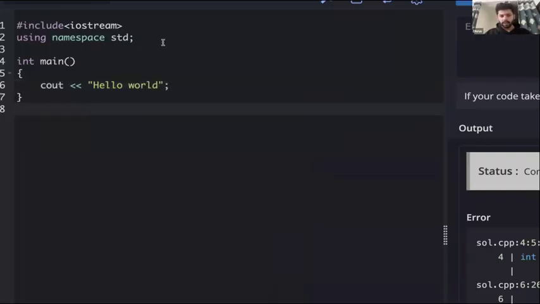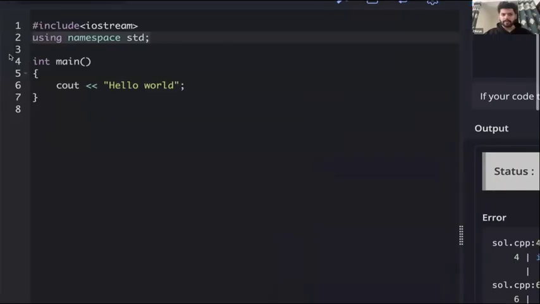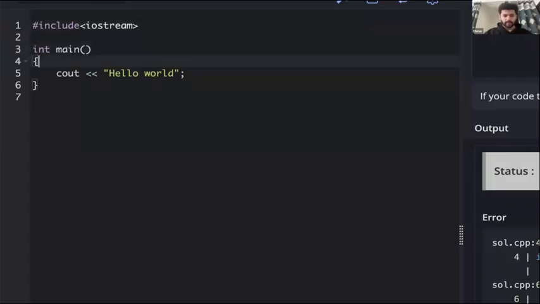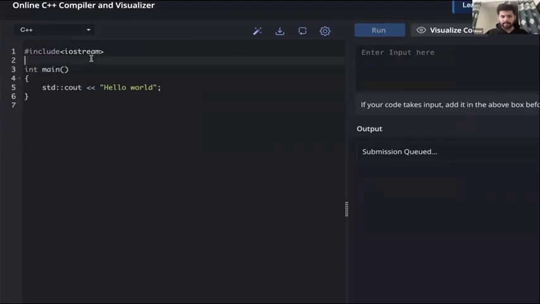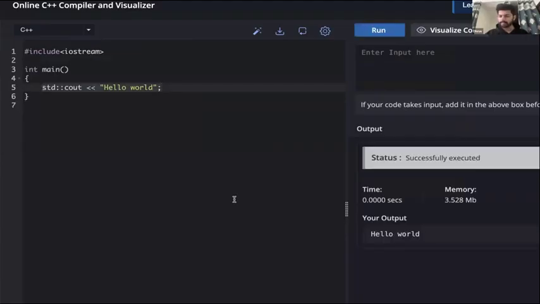Now, if we want, we can remove line number 2. It says using namespace std. If we remove this, we have to use one more thing: write std::cout. We can remove that line, but we have to write cout like this then. Now this works.